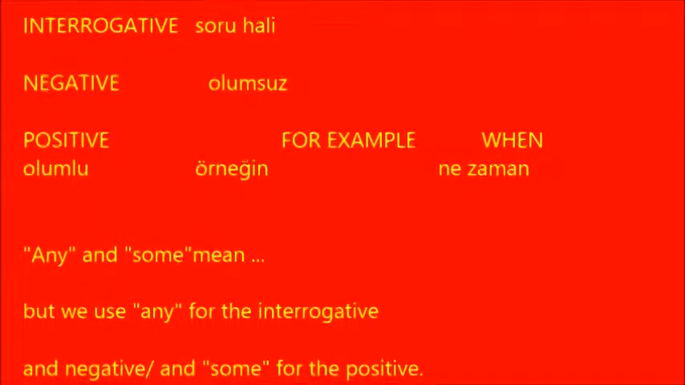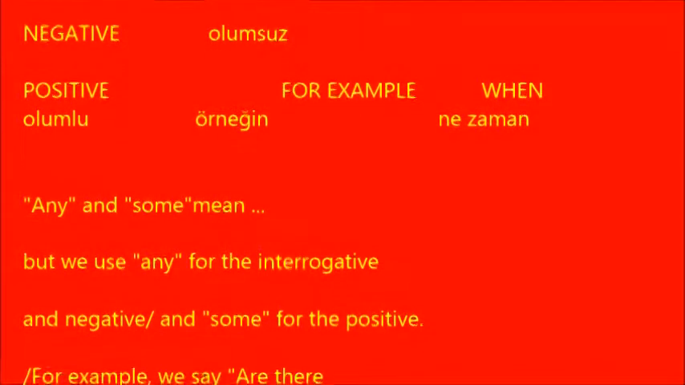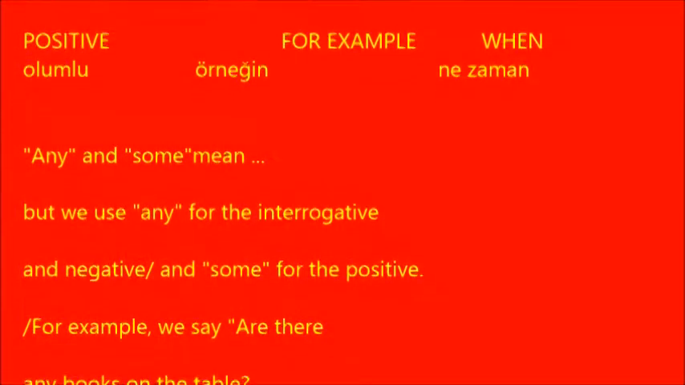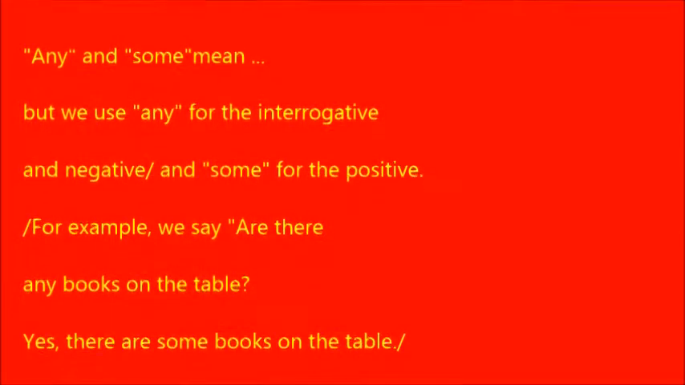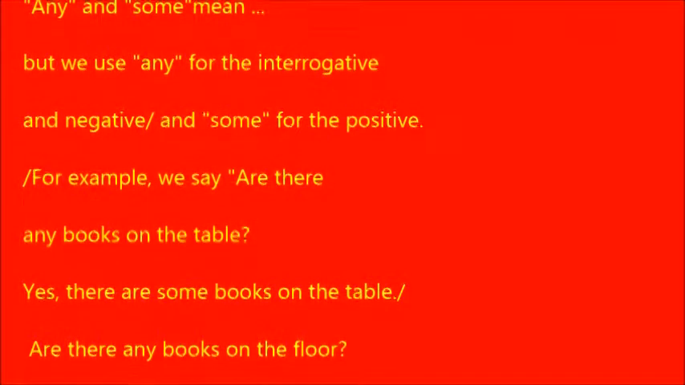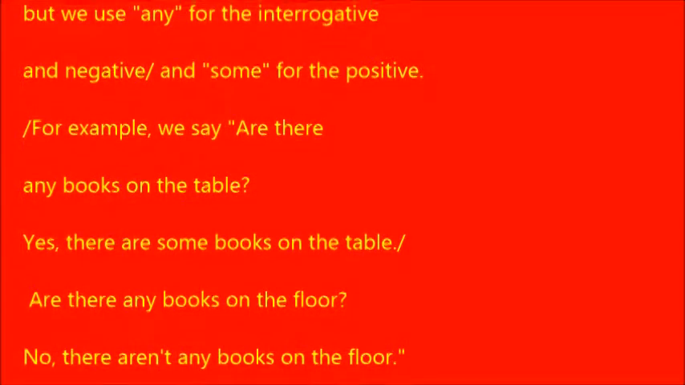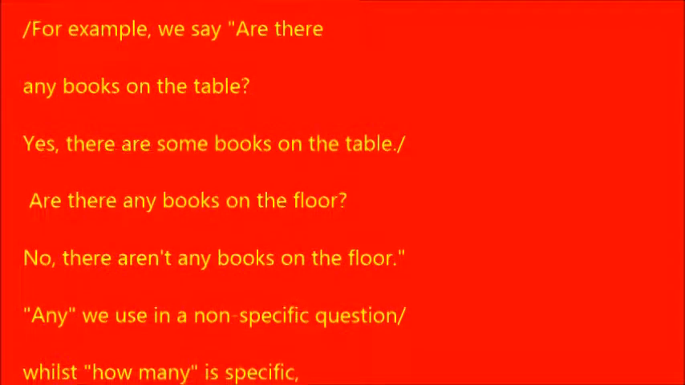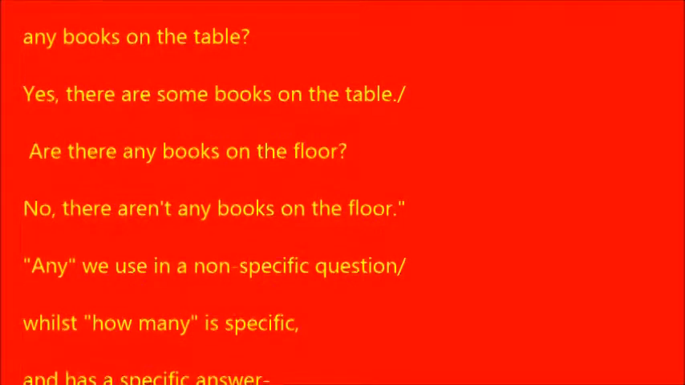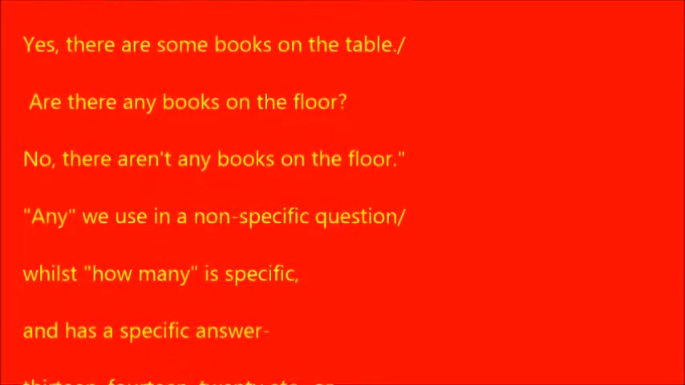Any, non-specific. Yes, some. No, not any. How many? Specific. 13, etc. None. Non-specific, interrogative, negative, positive. For example, any and some mean qualche, but we use any for the interrogative and negative, and some for the positive. For example, we say, are there any books on the table? Yes, there are some books on the table.